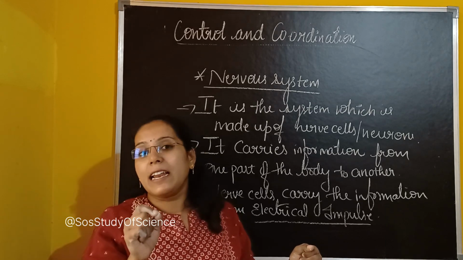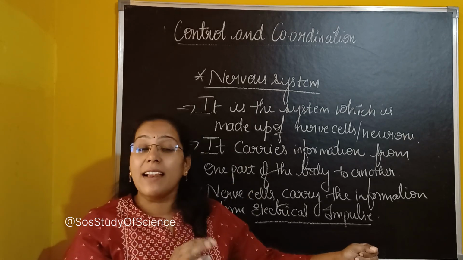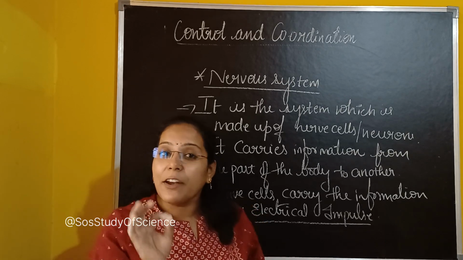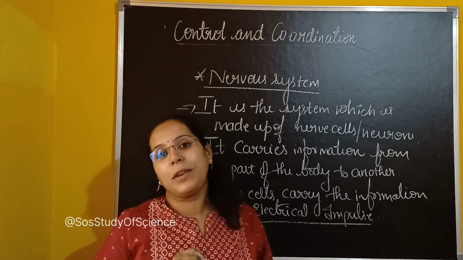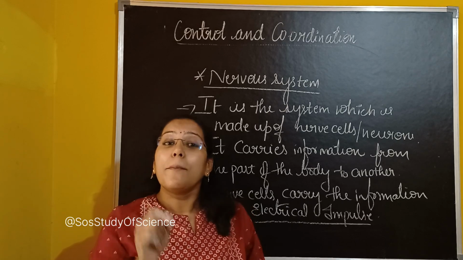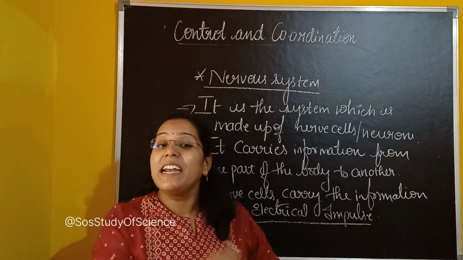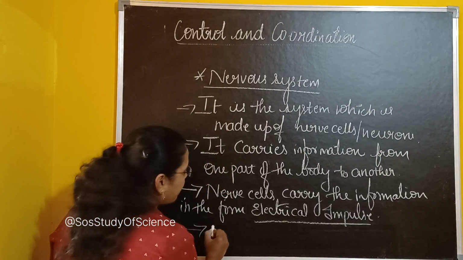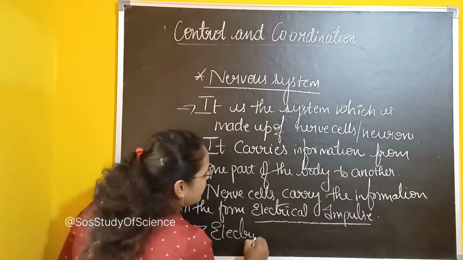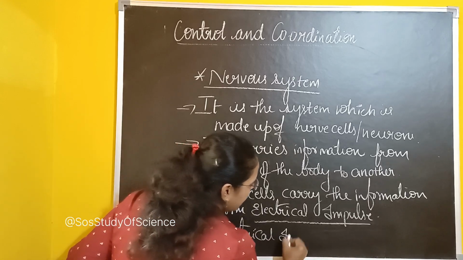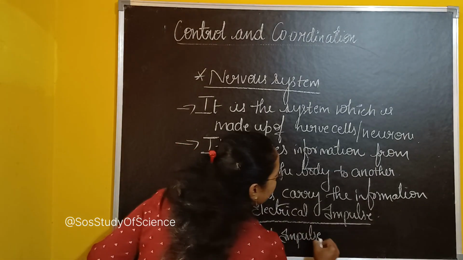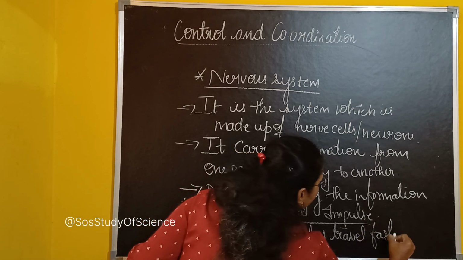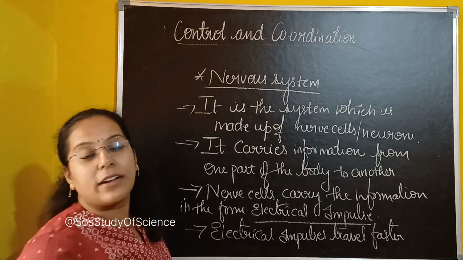But the electrical impulse that moves in the nerve cell moves very fast. That point you have to know. Electrical impulses are the means of communication in the nerve cells, and these electrical impulses travel faster. The third point is that electrical impulses travel faster. So this is the third important thing.